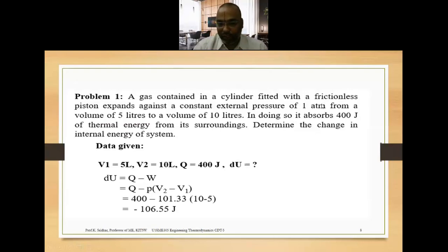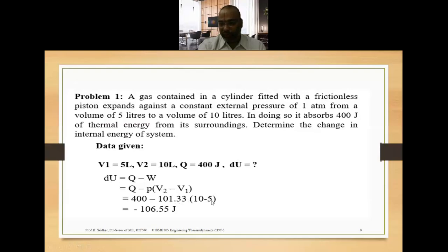So always we have to convert into the SI units. So 1 atmosphere is nothing but 1.01325 bar, that is into 10 to the power of 5 Newton per meter square. That is why the pressure value is given as 101.33, and V2 minus V1, the displacement value here: the final value is 10 liters and the initial value is 5 liters. Actually, we have to convert into meter cube. So that is the pressure units, and here the conversion of the liters into meter cube is compensated. That's why here I have put 101.33.